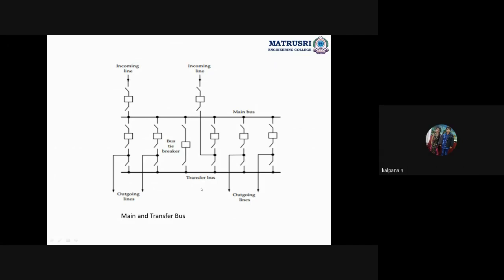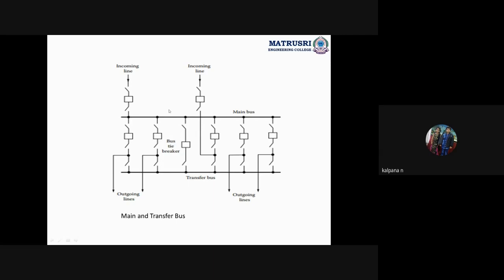This bus bar is also called the auxiliary bus. This type of scheme is called the main and transfer bus bar arrangement, or main and transfer bus scheme, or main and transfer switching scheme. We can call it in any way, but the classification type is main and transfer bus. As its name says, this scheme has two bus bars: one is the main bus bar and the second one is the transfer bus bar.